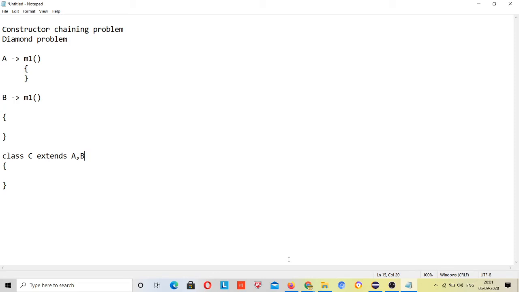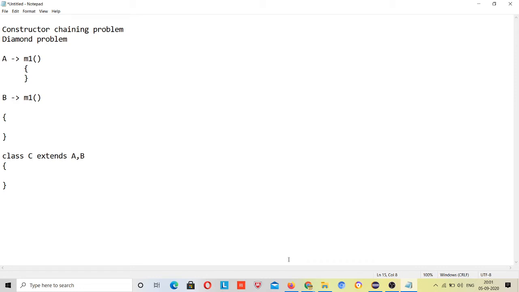But m1 has a different implementation inside class A, and a different implementation inside class B. So both A and B have the m1 method, but with different implementations.